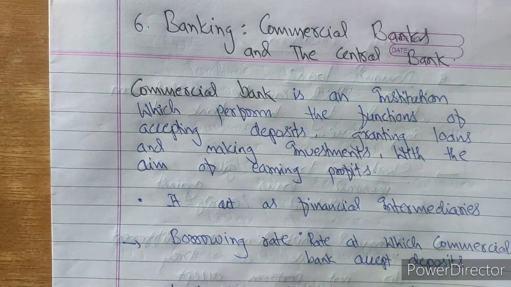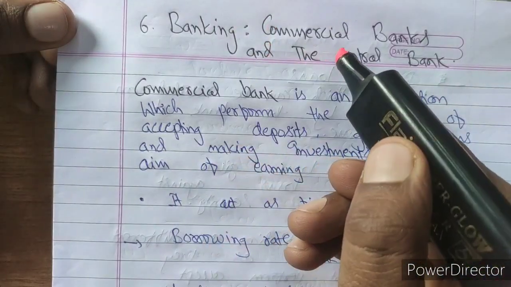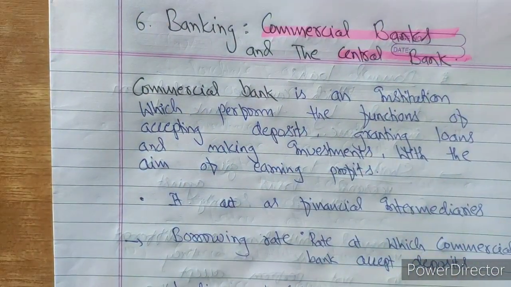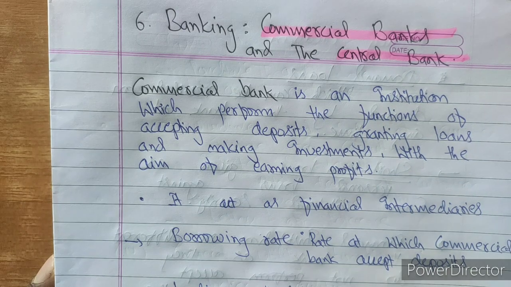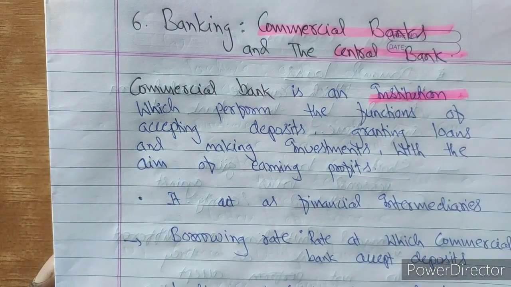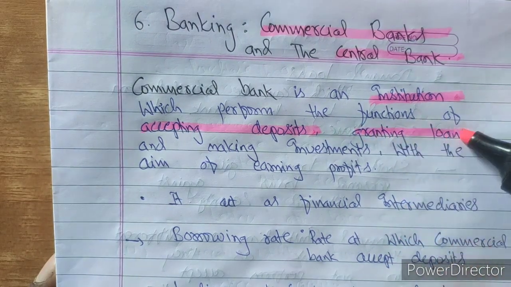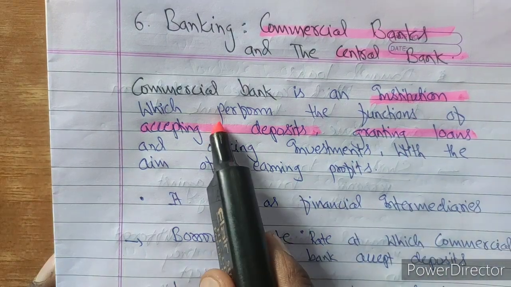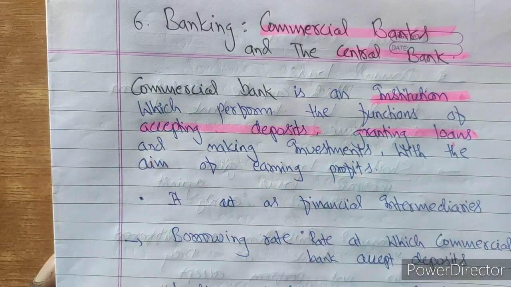Yes, chapter 6 of unit 2nd is the chapter which deals with banking. Under chapter banking there are two main divisions. One is the commercial bank, second division is the central bank. Now, like any other business, commercial banks are also a business. What is commercial bank? Commercial bank is an institution which performs two major functions. And what are these two major functions? One is accepting deposits and second is granting loan. In this way, commercial bank is an institution which performs the function of accepting deposits, granting loan and making investment with the aim of earning profit.